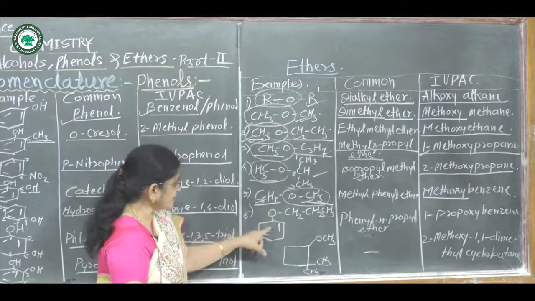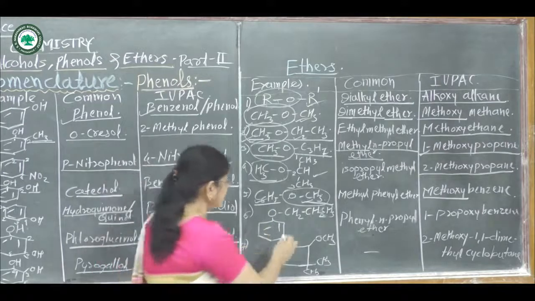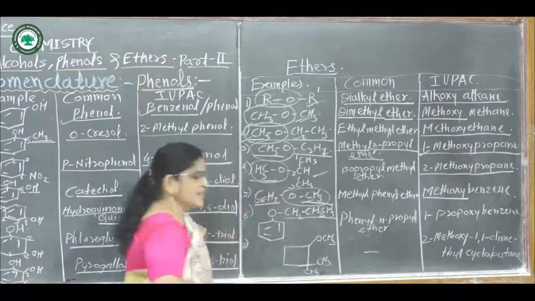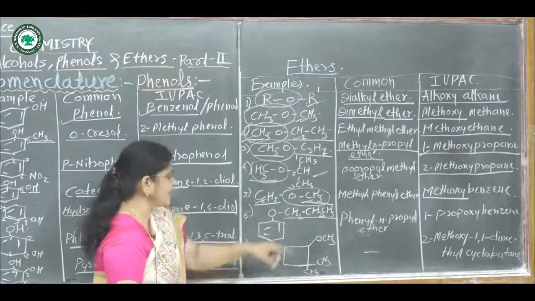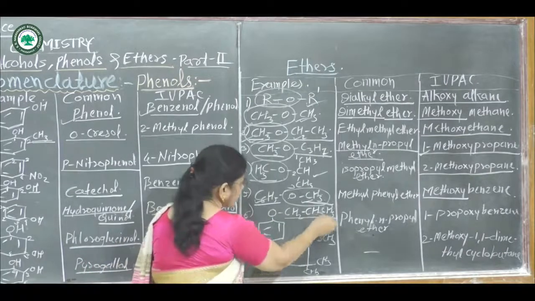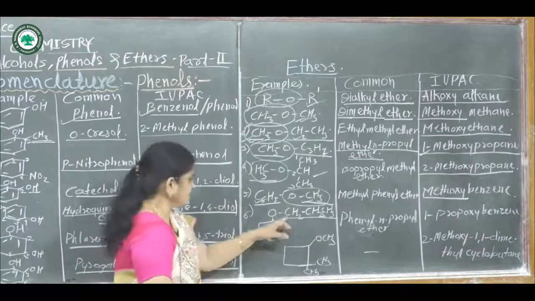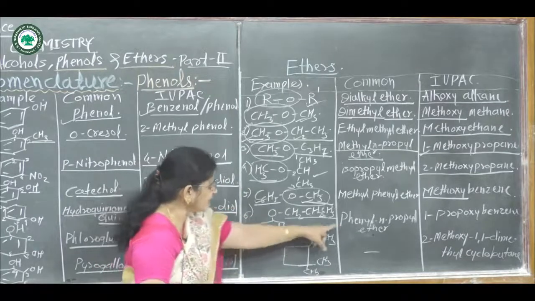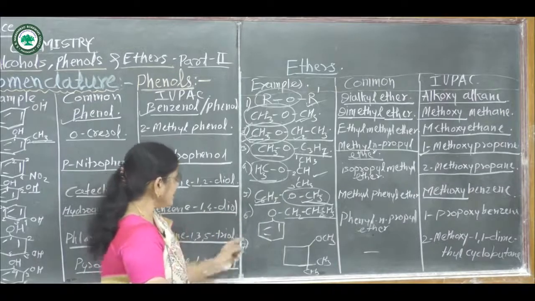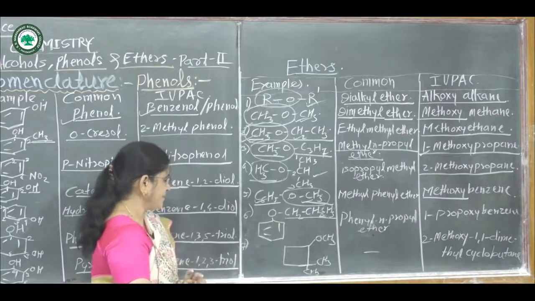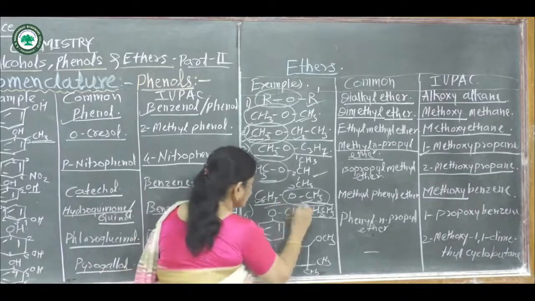The next one, that is again phenyl group. On this oxygen atom, one is phenyl group and one is propyl group. Again, this propyl group is in a straight chain. Hence, name of this compound is phenyl N-propyl ether. Then, suppose this is a derivative of benzene and this is alkoxy group.